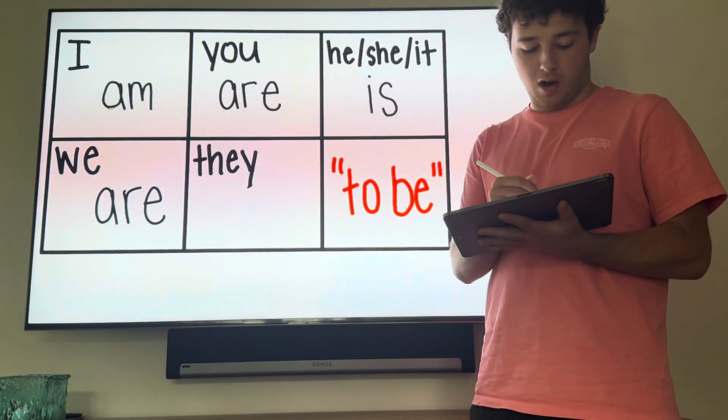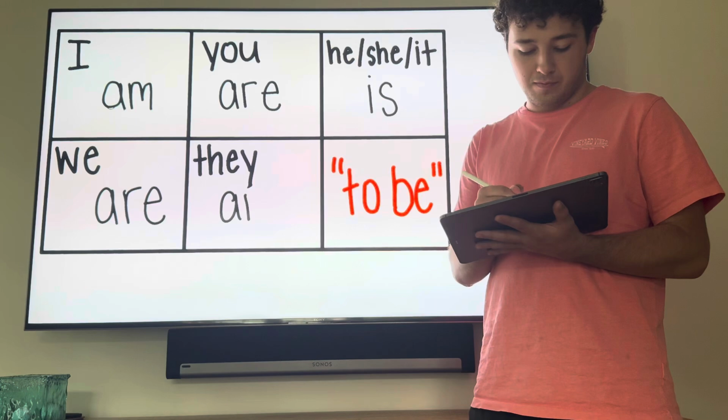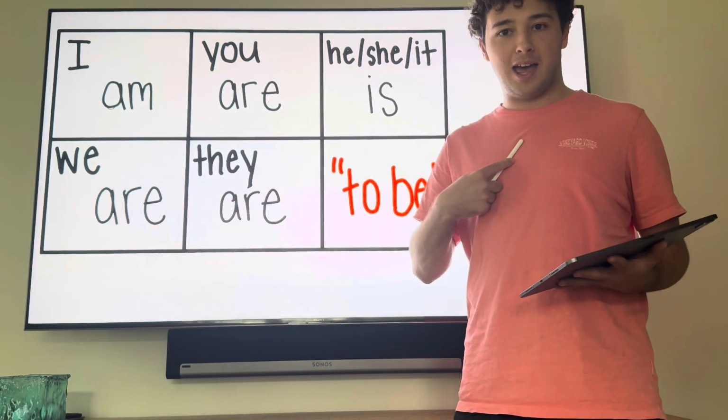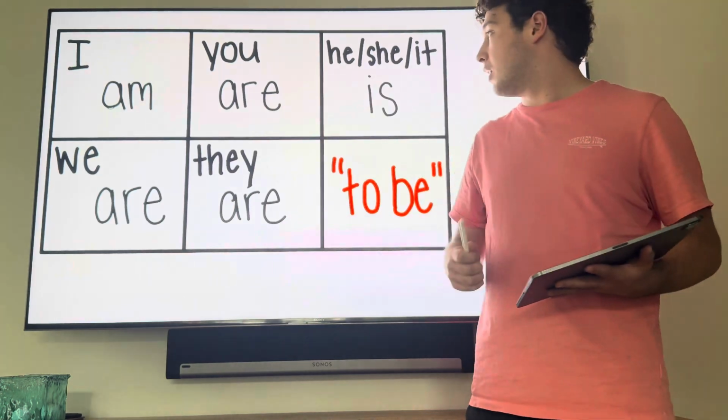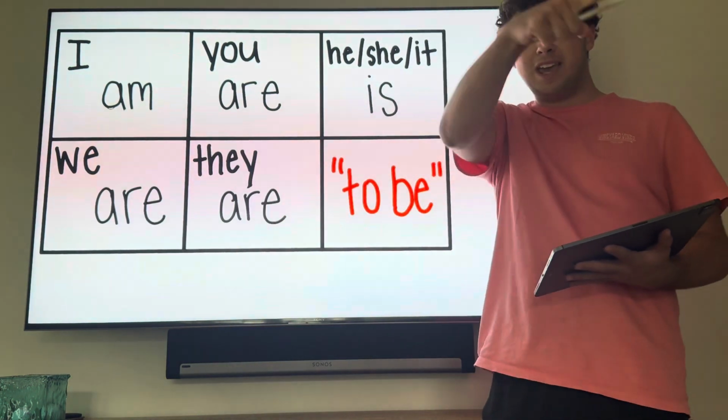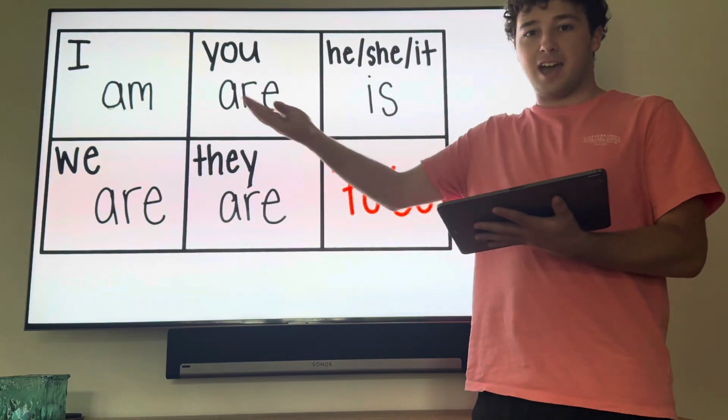And they are. Okay? So one more time. I am, you are, he, she, or it is, we are, they are.